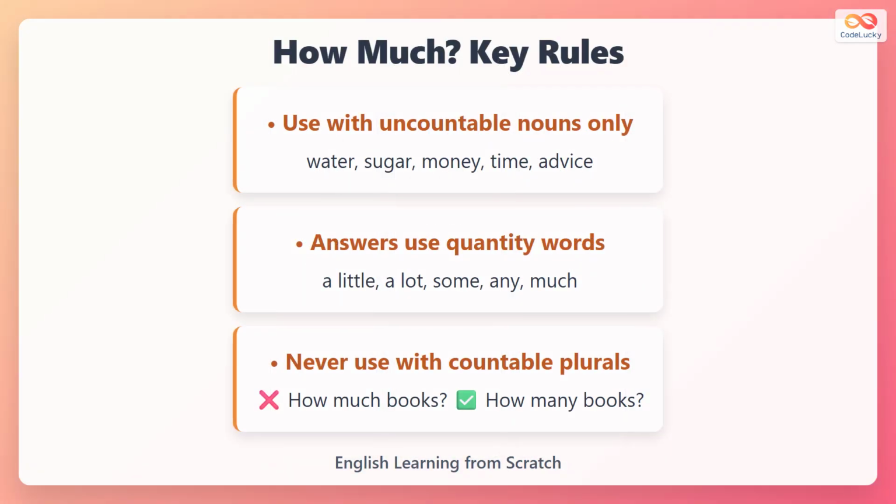To use how much correctly, remember 3 key rules. First, use how much with uncountable nouns only. Second, answers often include quantity words like a little or a lot. Finally, never use how much with countable plural nouns. Instead, use how many for objects that can be counted.